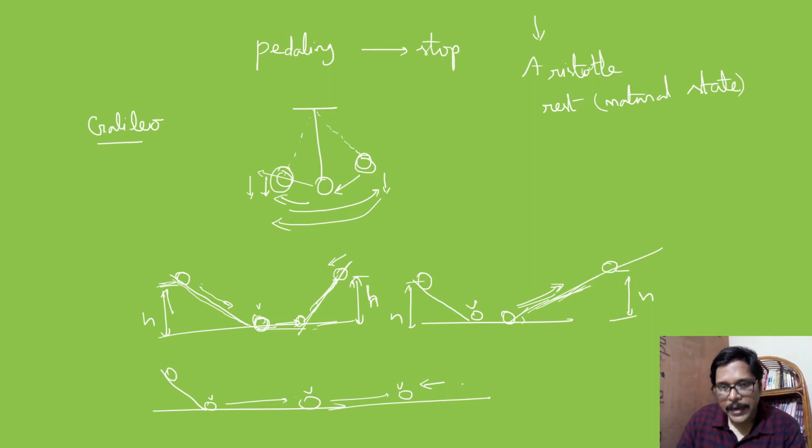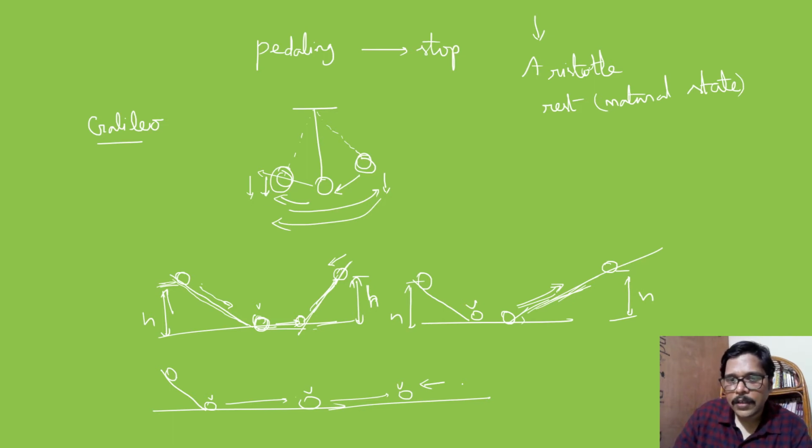So from this idea he has given a law: if a body is in uniform motion, it remains in uniform motion. If it is at rest, it remains at rest. So his idea is exactly the opposite of Aristotle's concept.